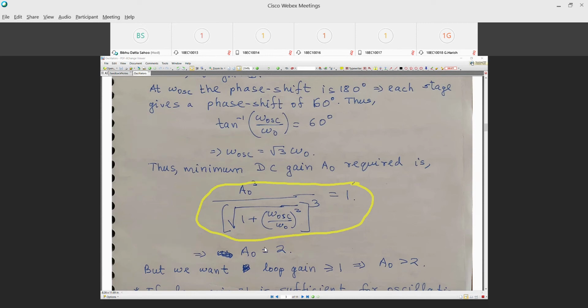Can I satisfy the gain? The loop gain should be equal to 1. No. So it will be satisfied only at one frequency, because this is only possible at one frequency. You can see this equation. Wherever we satisfy that, it will oscillate at that frequency.